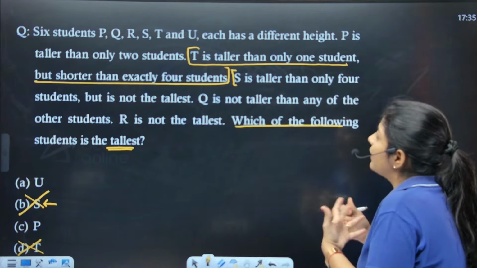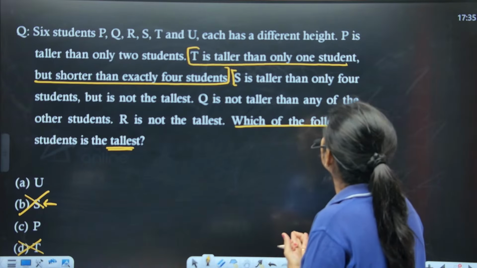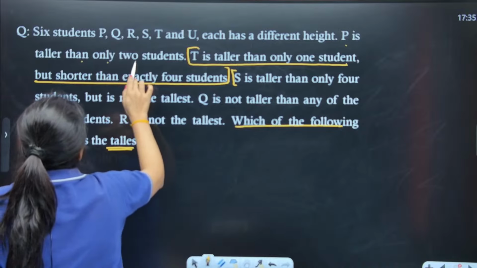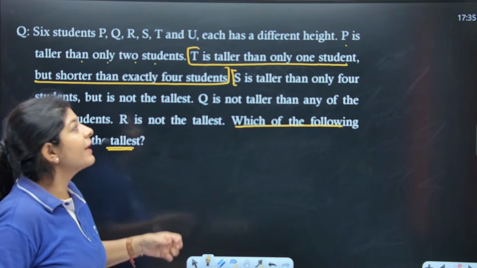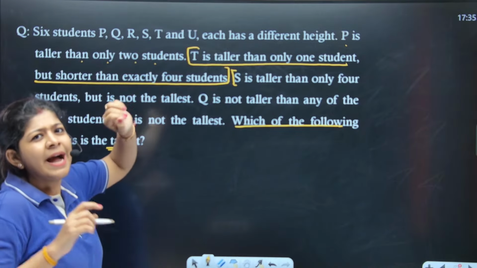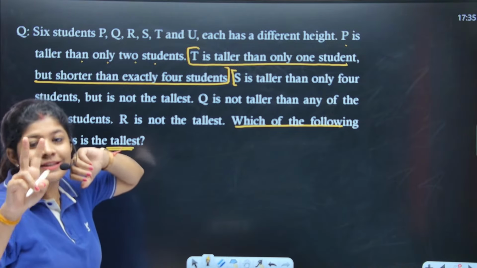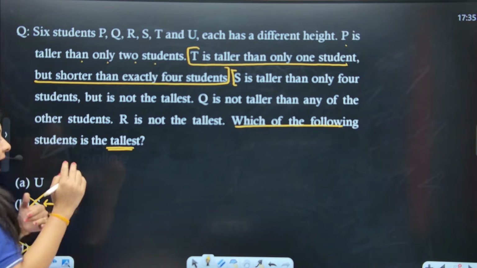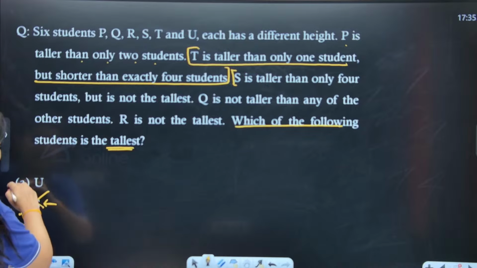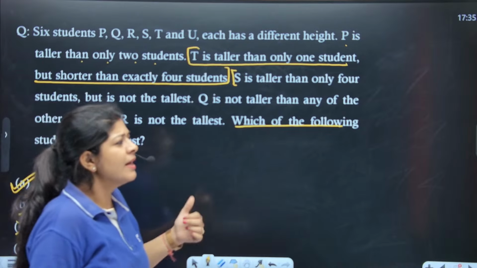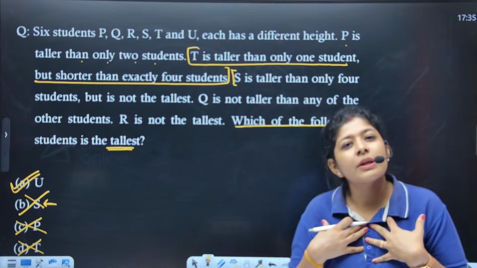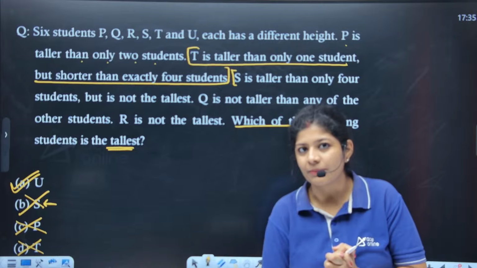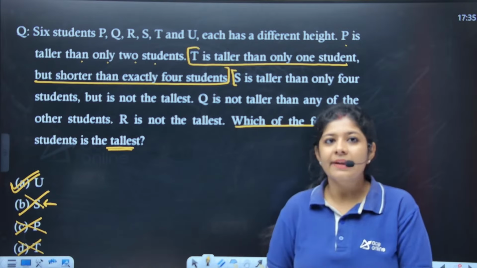Now I try to find out whether we have any logic with P. Yes, P is taller than only 2 students. How many students do we have? 6 students. If P is taller than only 2 students, that means it is shorter than many, so this option is also eliminated. Then we can say that option number A is the correct one. This is the way, if I am not able to get the logic or the arrangement, that we can use the elimination approach and get the answer, right?